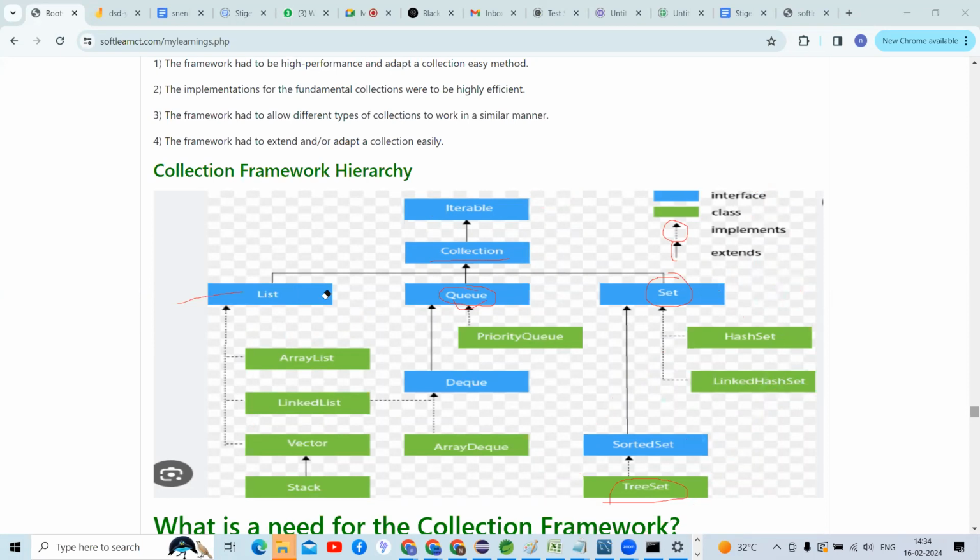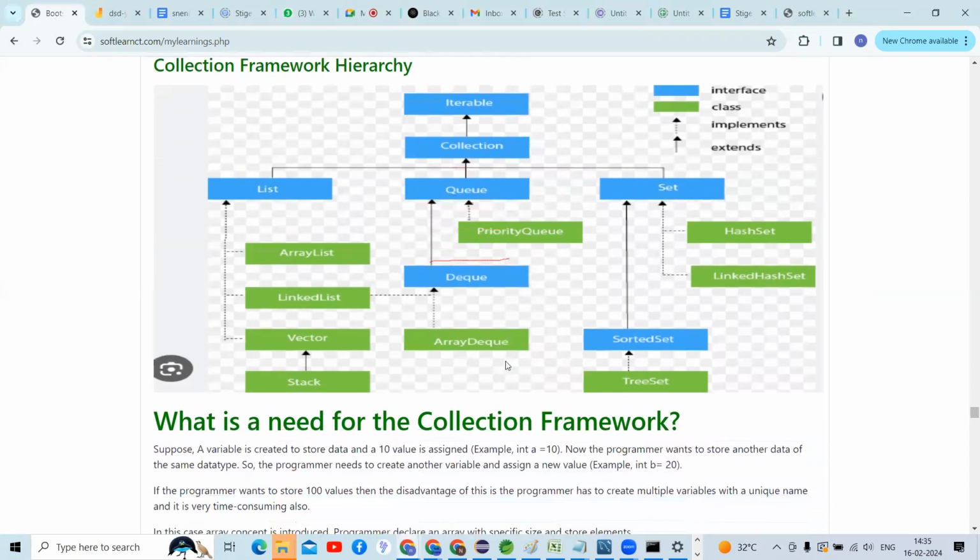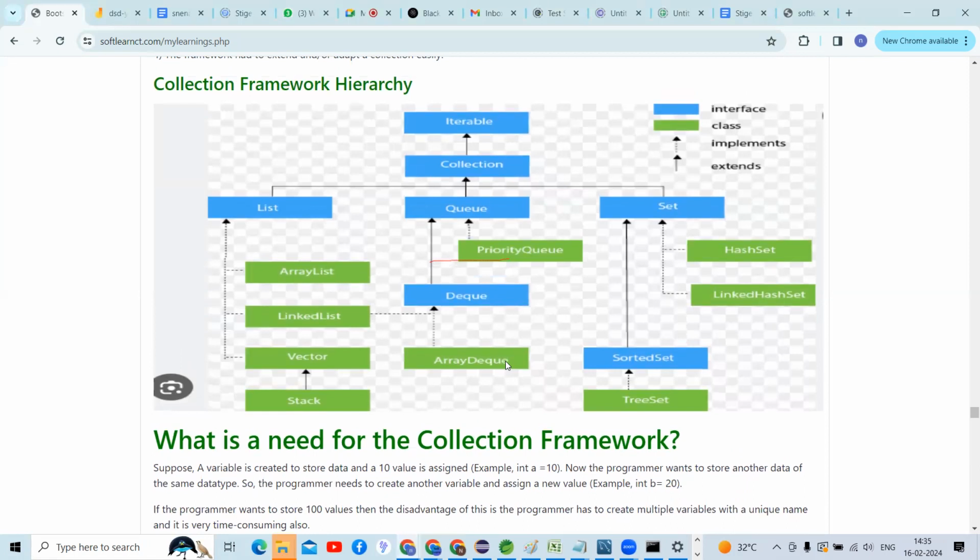Tell me, guys, the hierarchy of the collection framework. What is the collection framework hierarchy, guys? Can you tell me, anyone? How can we explain that hierarchy of the collection framework, guys?